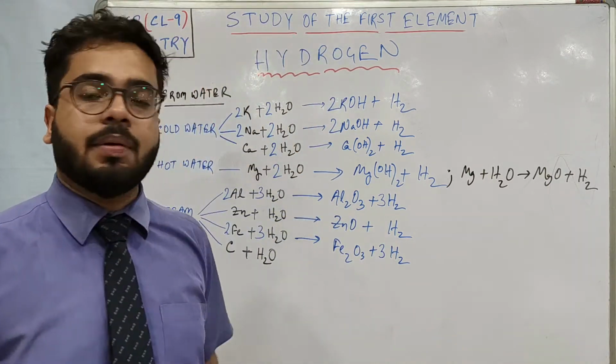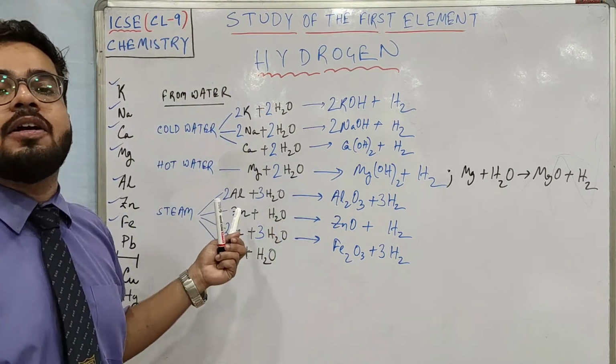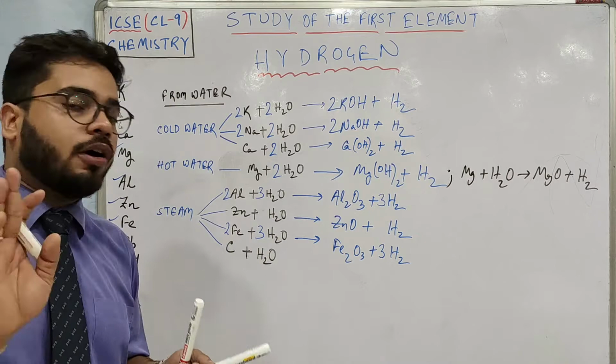To understand, you must remember the clue. Active metals produce hydroxide. Metals which are not so active produce oxide.